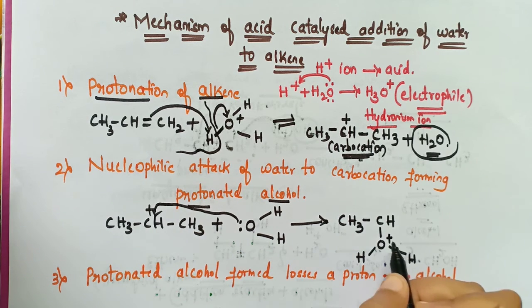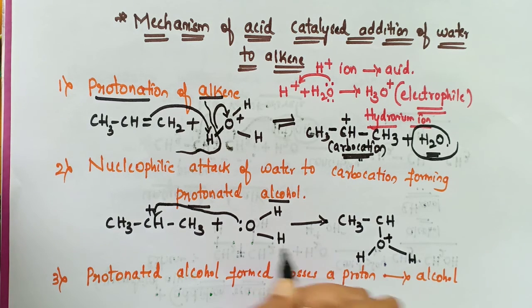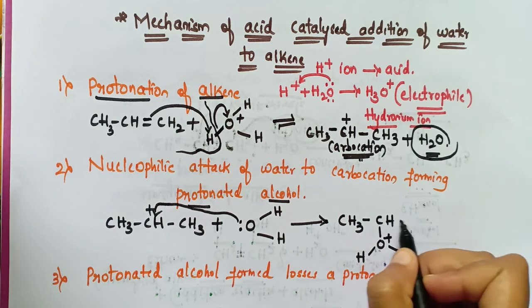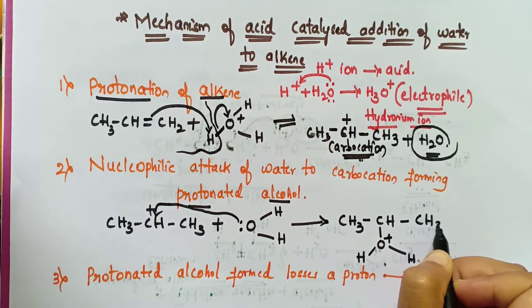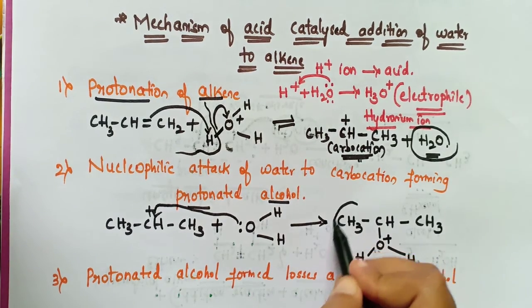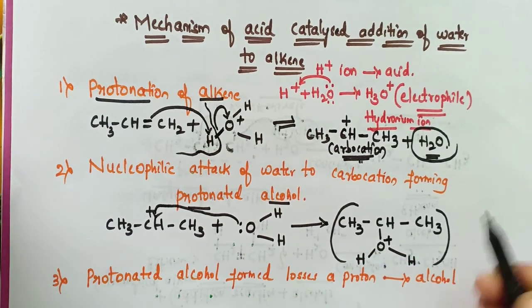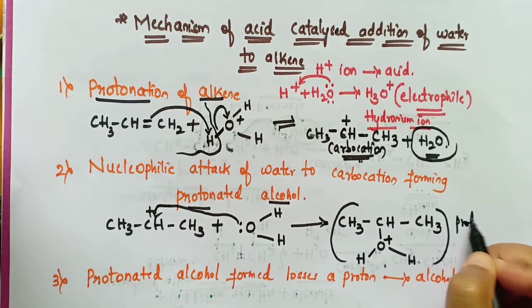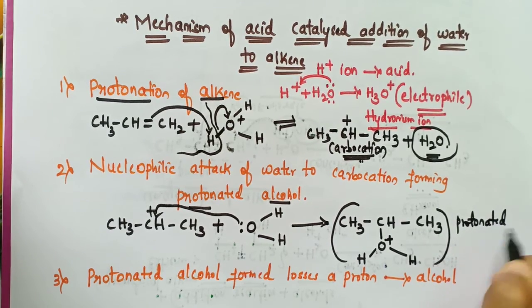So again it will get the positive charge. And the hydrogens which are present with the oxygen are attached like this, and then comes the CH3. Now here it is the protonated alcohol.